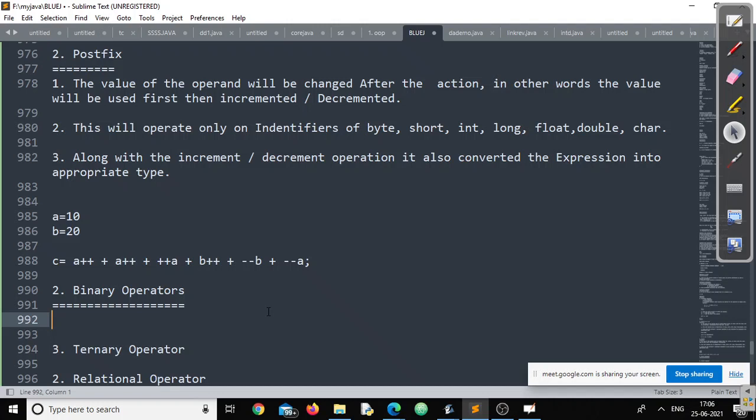After those two operators, you will find a lot of examples where increment and decrement operators are broadly explained. You need to find the answer for all those expressions without seeing the result in the book. Clear? Yes, sir.